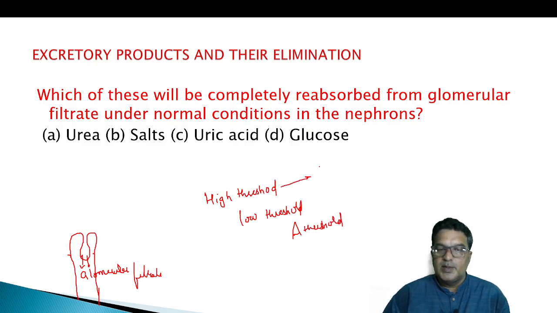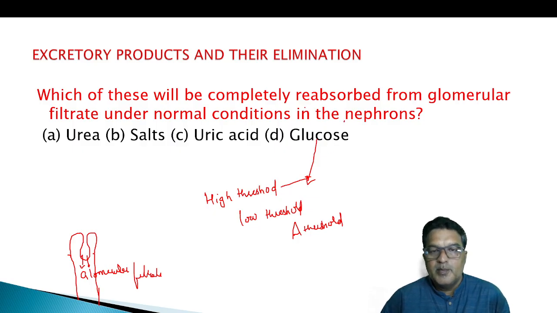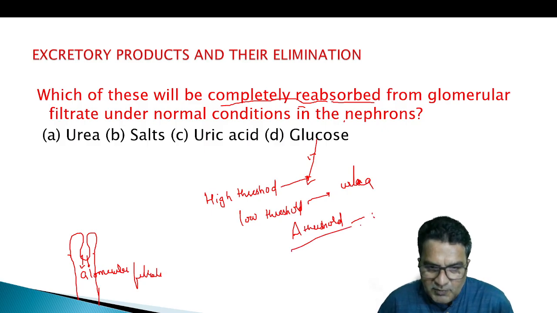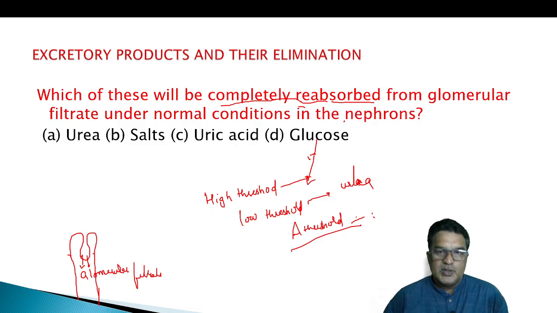So glucose is a high threshold substance. The question asks which will be completely reabsorbed, which means high threshold substances. Low threshold substances are the substances we require in less quantities, a little amount. A threshold substances are bile salts, oxalate, hippuric acid, the kind of substances which we don't want at all. So our answer is high threshold, that is glucose.